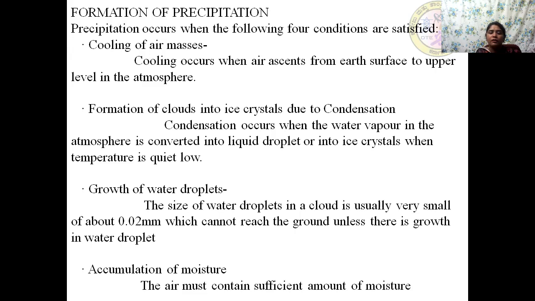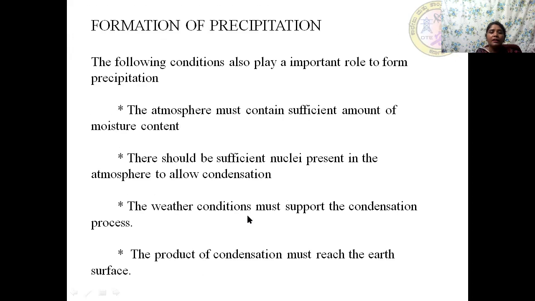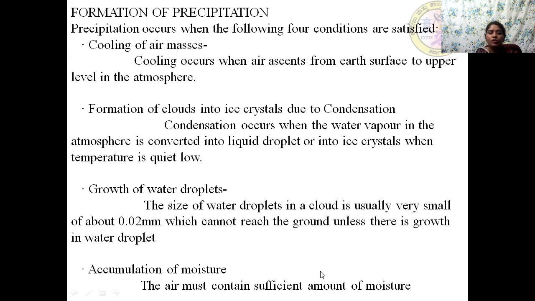Then they come together, they form bigger droplets. That is what is known as growth of water droplets. So only if their size increases, then they can precipitate back to the earth. Accumulation of moisture. So the air must contain sufficient amount of moisture for this condensation to occur, and thereby when this process completes, then the process of precipitation can occur.